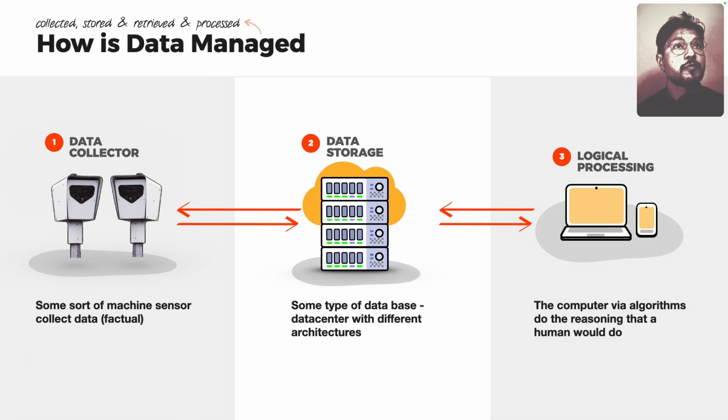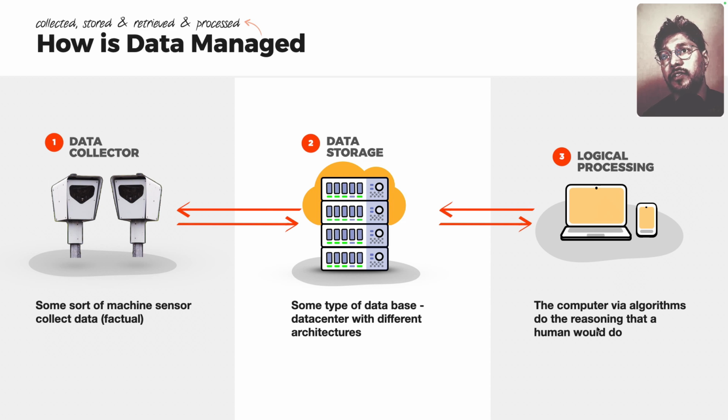First of all, it's collected through some sort of machine sensors that collect factual data. Then it's stored in some sort of database in a data center. A data center is just like a really big computer with a lot of storage space, where it's stored in different kinds of architectures. That's the storage part. And finally, there's the logical processing part of it.